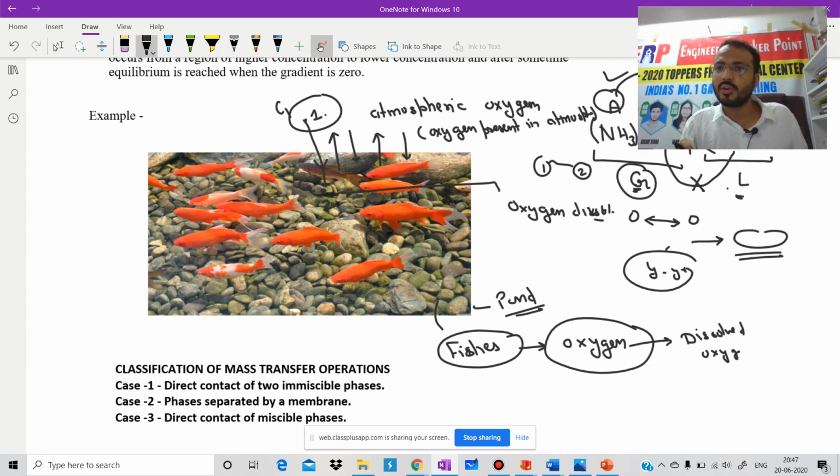That condition is known as saturated. It means at present it has no ability to absorb more. Is it clear? So again it is an example of mass transfer operation.